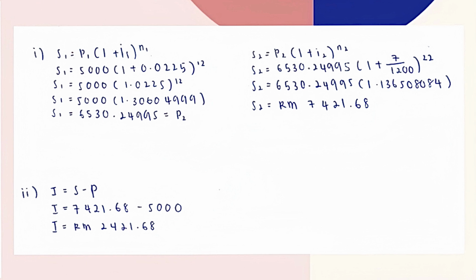P2 times 1.135808084 equals RM7421.68. To find the interest earned, we use the formula I equals S minus P. So 7421.68 minus 5,000 is RM2421.68, which is the amount of interest earned.